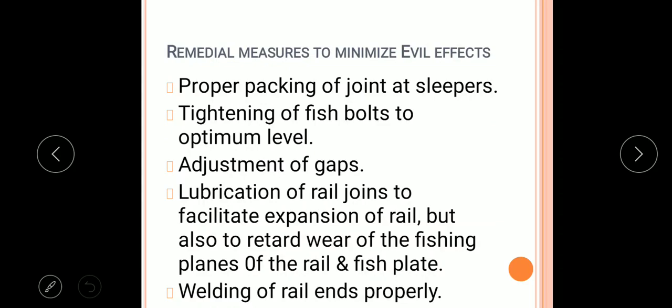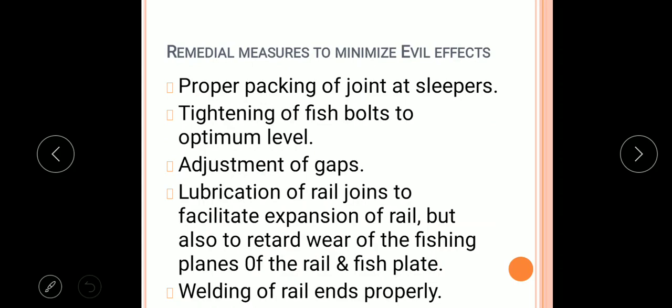First is proper packing of joint at sleepers. Whenever we are joining the sleepers and rail sections, the joining at the joint should be proper. The next measure is the tightening of fish plate or bolts to optimum level. Next, as we are joining the two rail sections with each other, adjustment of gaps for contraction and expansion should be proper.